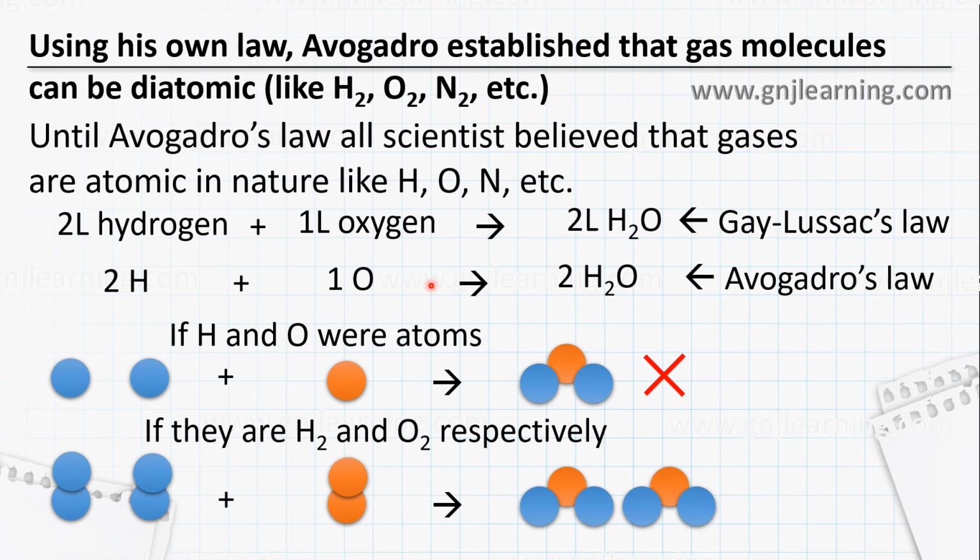But during his time, when big scientists were there, they were not ready to accept it. But later, after Avogadro's death, one of the famous scientists called Cannizzaro brought this law up and said that he has something to prove, and he showed this and everybody started believing, and Avogadro changed the concept of chemistry from there on. So this is the right way.